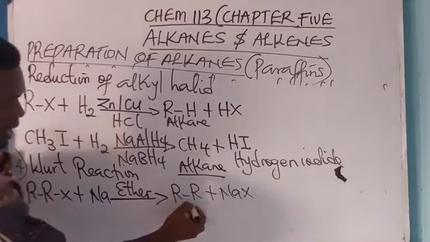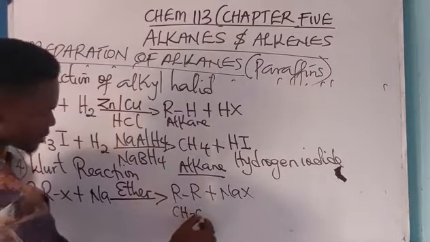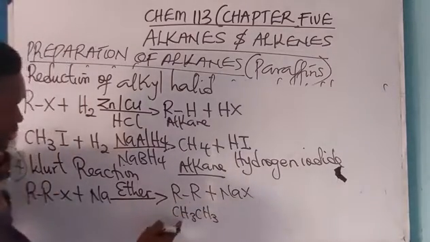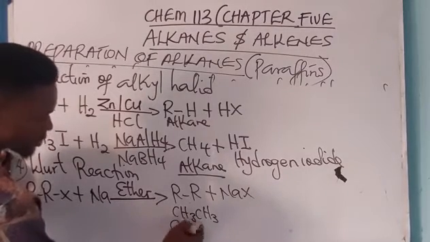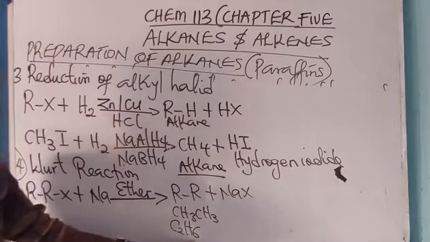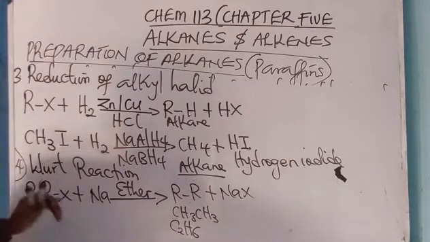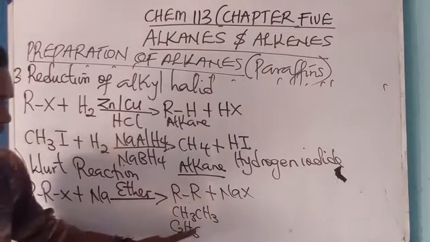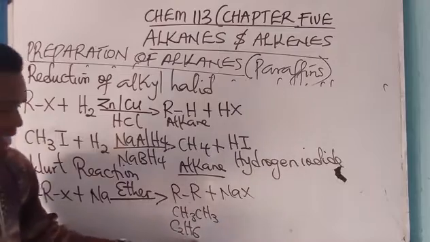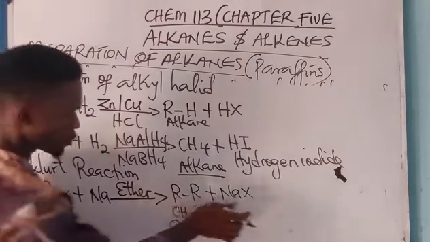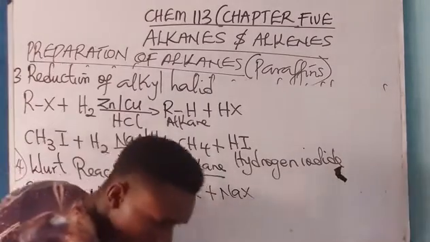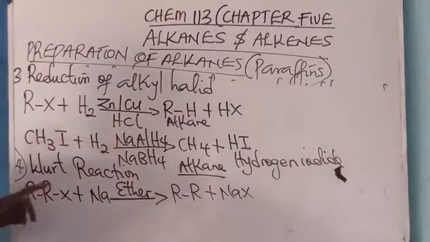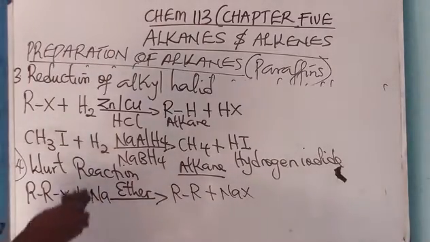Now this arrow means CH3CH3. CC is C2, then 6 hydrogens, so this is ethane. You can see that during Wurtz's reaction, an alkane called ethane is produced. Please take note of that. During the process, ether is acting as the catalyst. Okay. Now we can also prepare alkane from Grignard reagent.